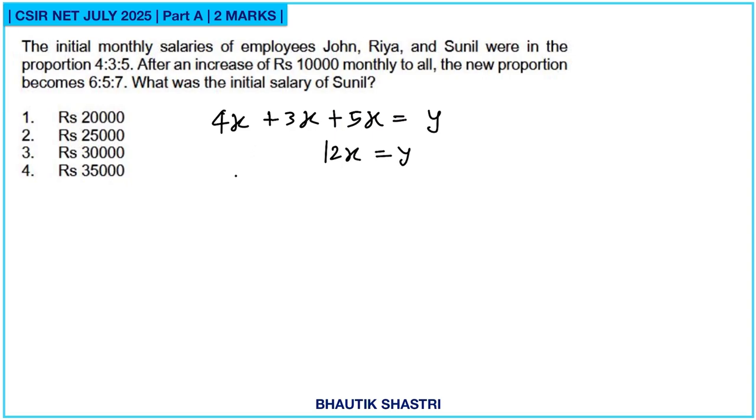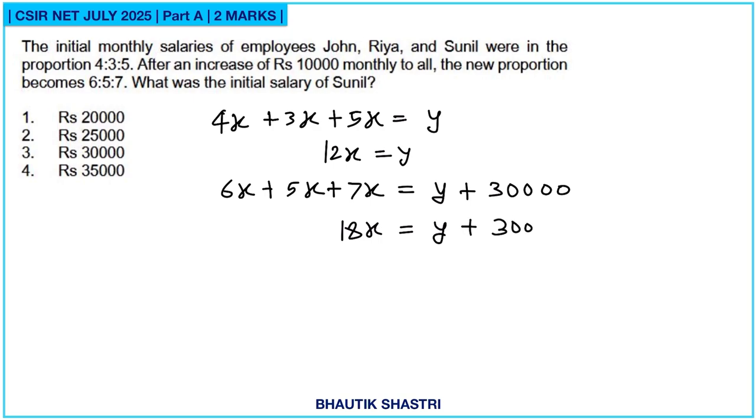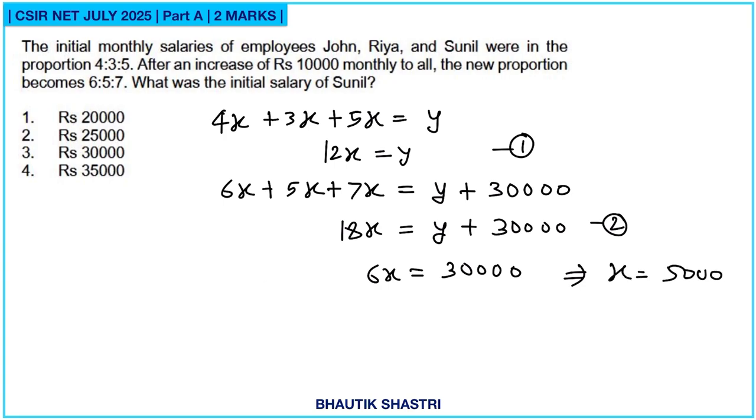After increasing the salary, the ratio becomes 6:5:7. So 6x plus 5x plus 7x, and there is increase of 10,000 for each person. So total increase of 30,000. That means 18x is equal to y plus 30,000. That means 6x is equal to 30,000. Solving equation 1 and 2, that means x is equal to 5,000. So Sunil's salary will be 5x, which is 5,000 into 5, that is 25,000. So option 2 is correct.